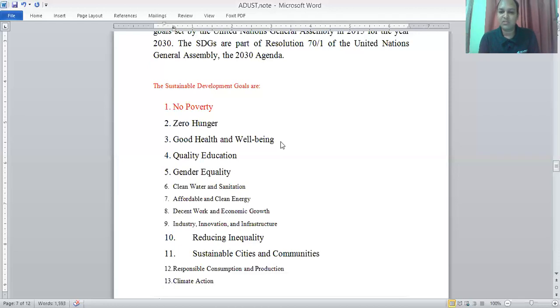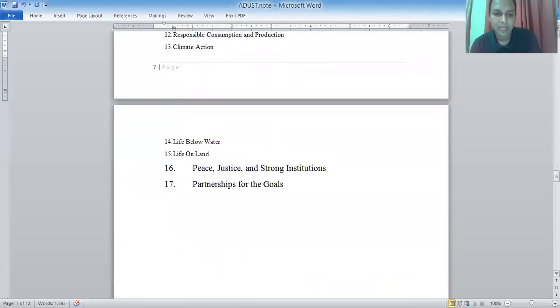You will also discuss and make notes, or prepare your notes, including these points: no poverty, zero hunger, good health and well-being, quality education, gender equity, and also include reduced inequality, sustainable cities and communities. And you can also include peace, justice and strong institutions, and partnerships for the goals.